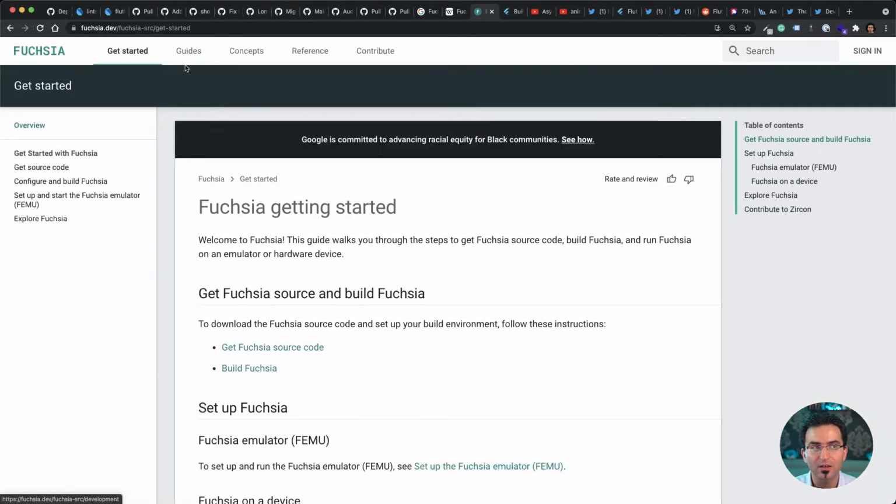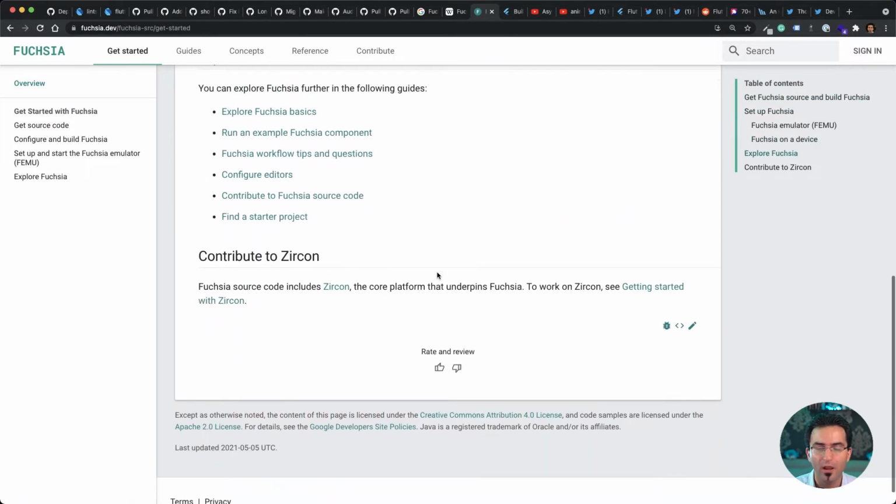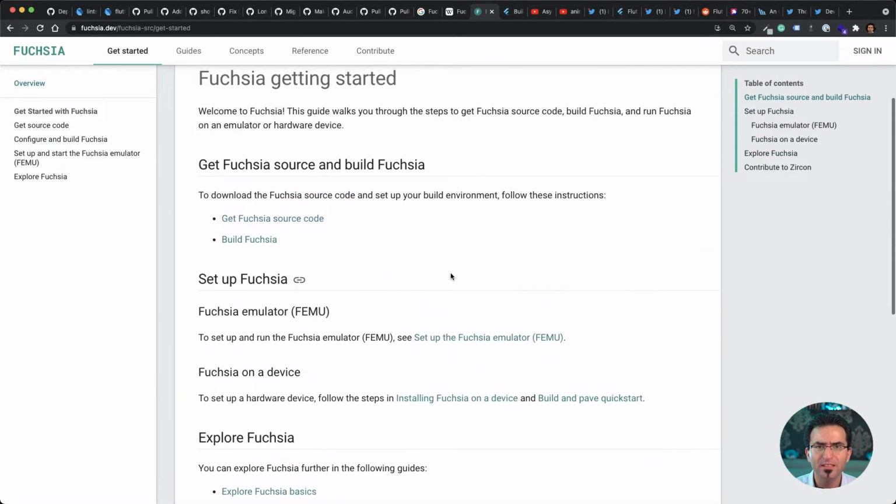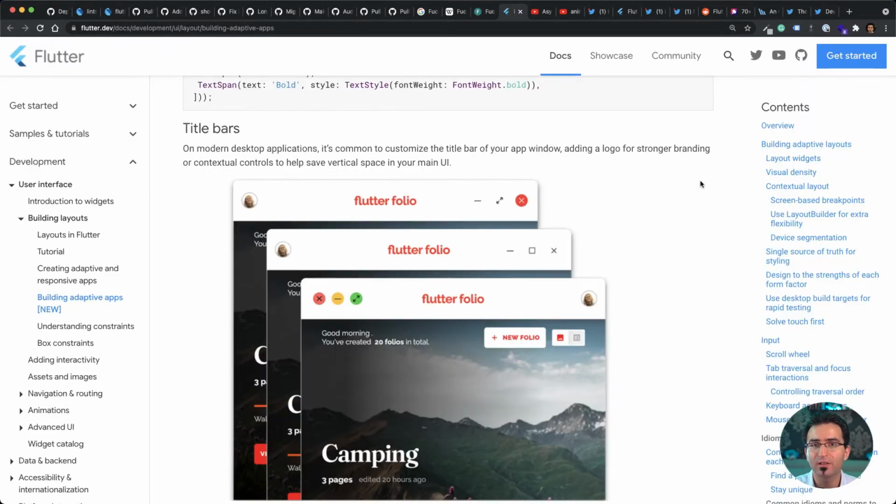Zircon is completely rewritten, or has been written, in C++, and I think part of it in assembly.